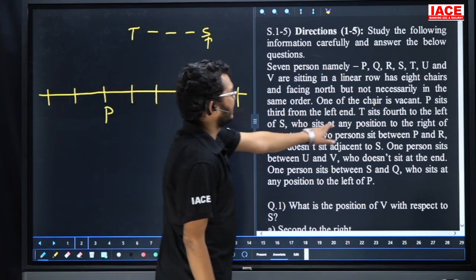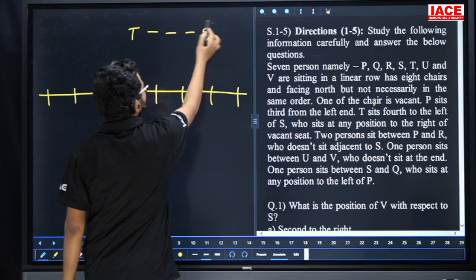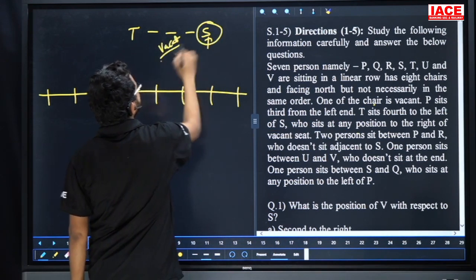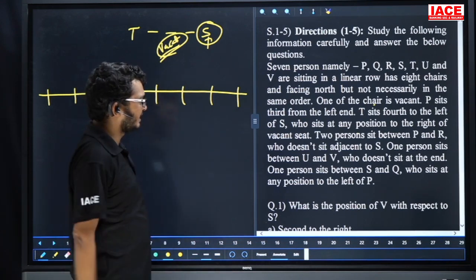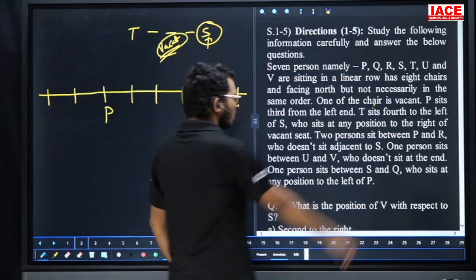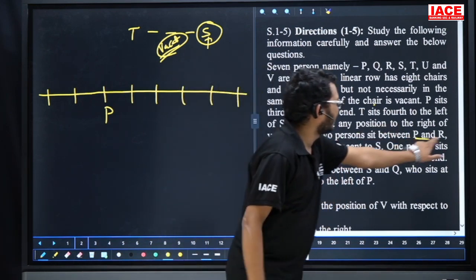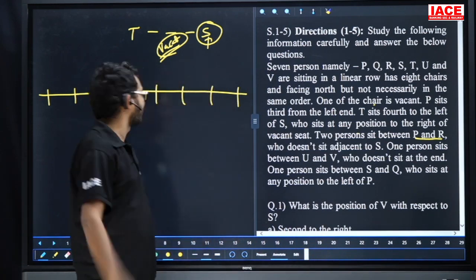Who sits any position to the right of the empty space? That means S is to the right of the vacant space. S is to the right of the empty chair, otherwise the vacant chair. Leave it. Next point: two persons are between P and R. Now, friends, check here. Between P and R we have two members.